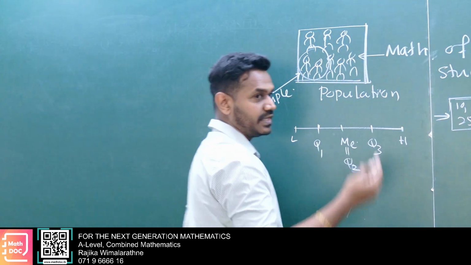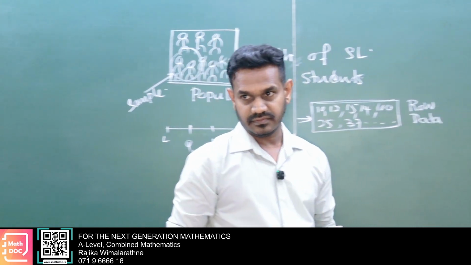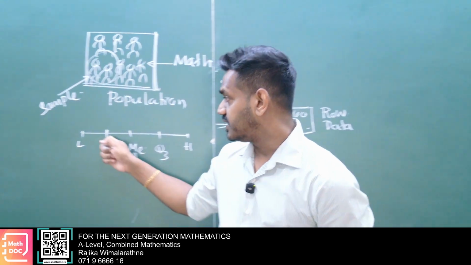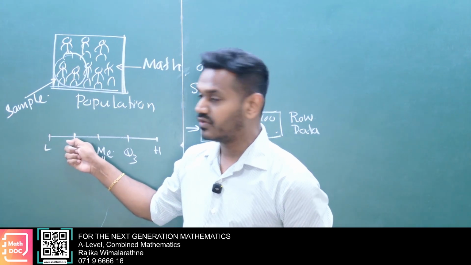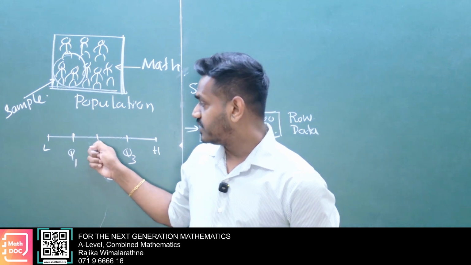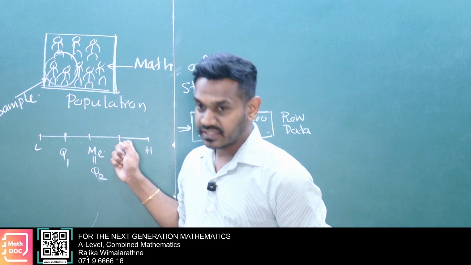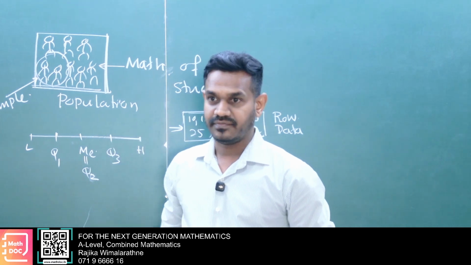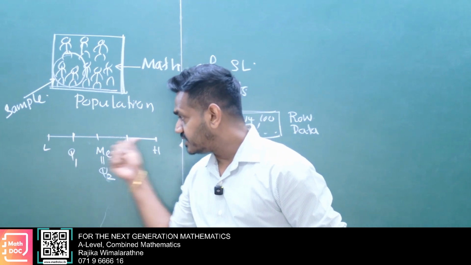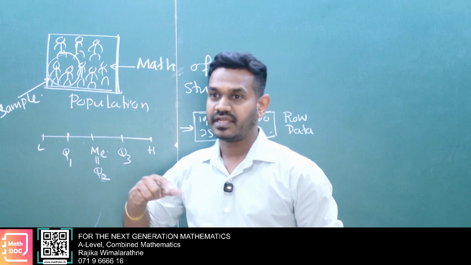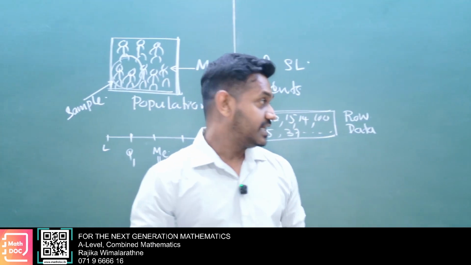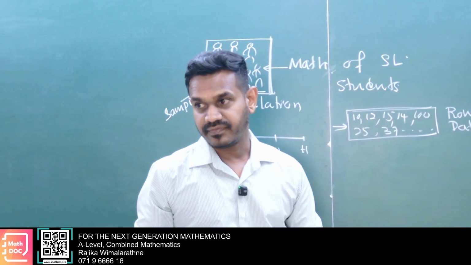Likewise, we can split into 4 segments. This point we call the first quartile or lower quartile, here the mid quartile or median or second quartile, and here the upper quartile or third quartile. Likewise, we can analyze them. When we arrange in ascending order, then only we can do that. Without arranging raw data, we can't do it.